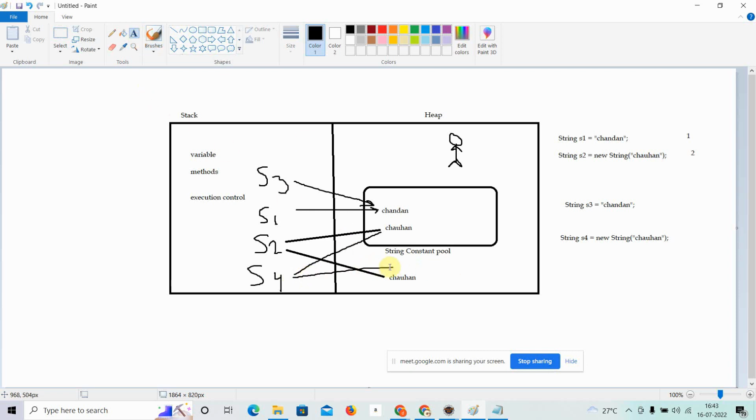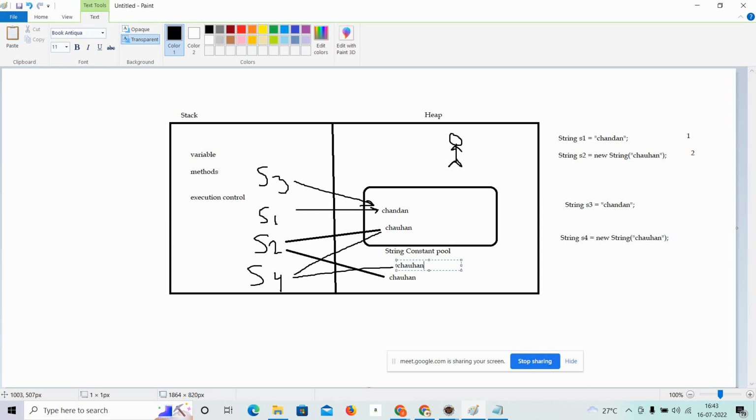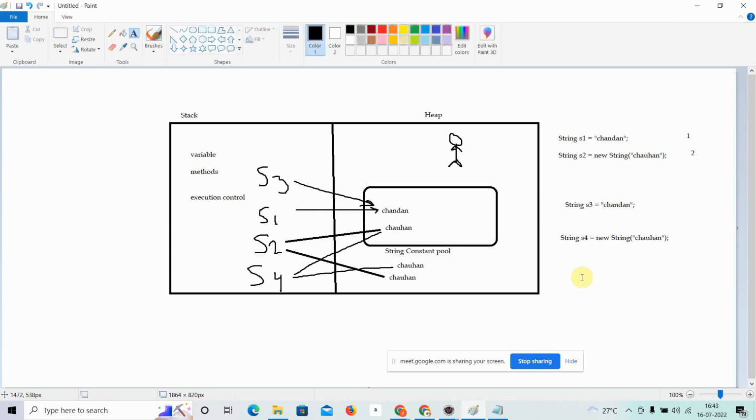Okay, so now what is the concept? The concept is that whatever values are inside the string pool will be unique values. Whenever you try to create a duplicate value, it will not create it, it will simply pass the reference to the existing one.